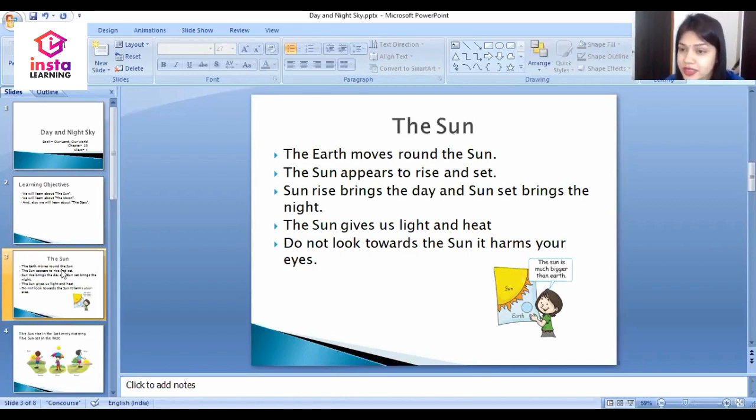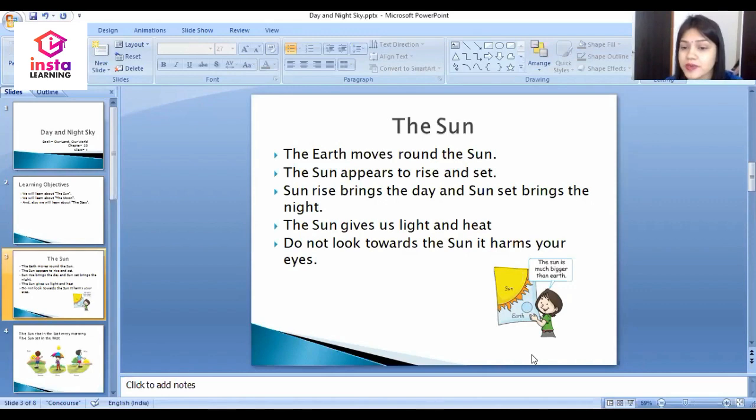What does sun give us? Sun gives us light and heat. This is very important. Dear student, you should know that do not look towards the sun. It harms your eyes because there are many rays that come from the sun, which are very harmful for your eyes.